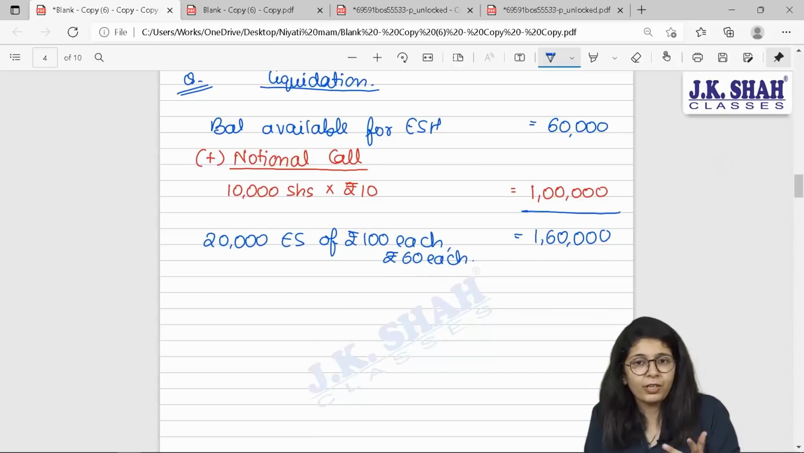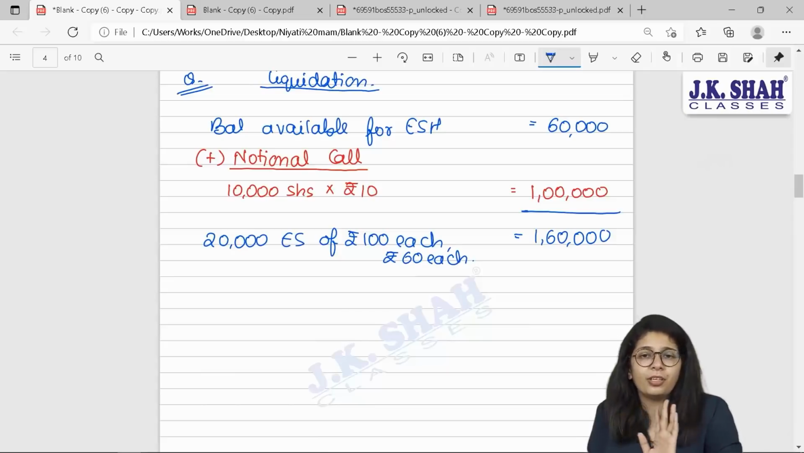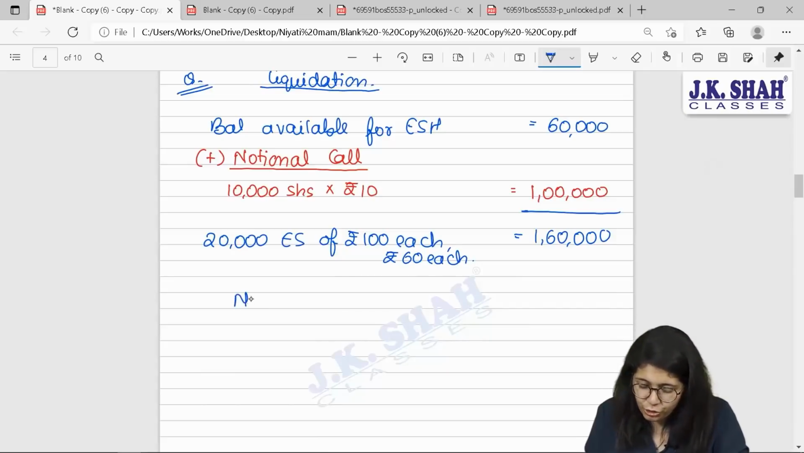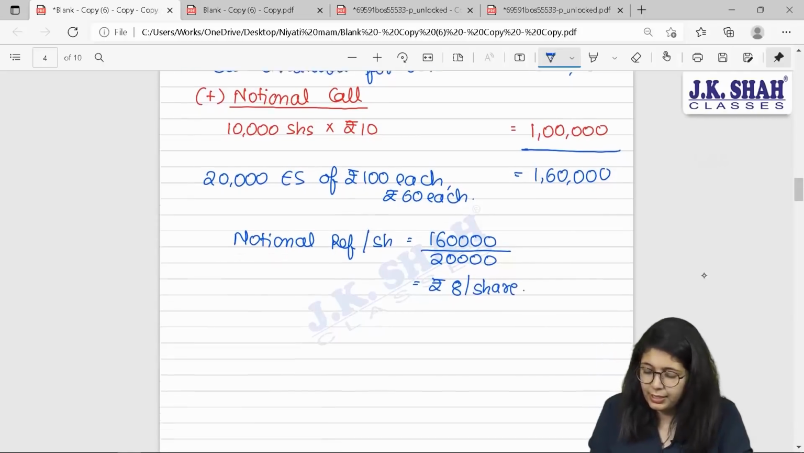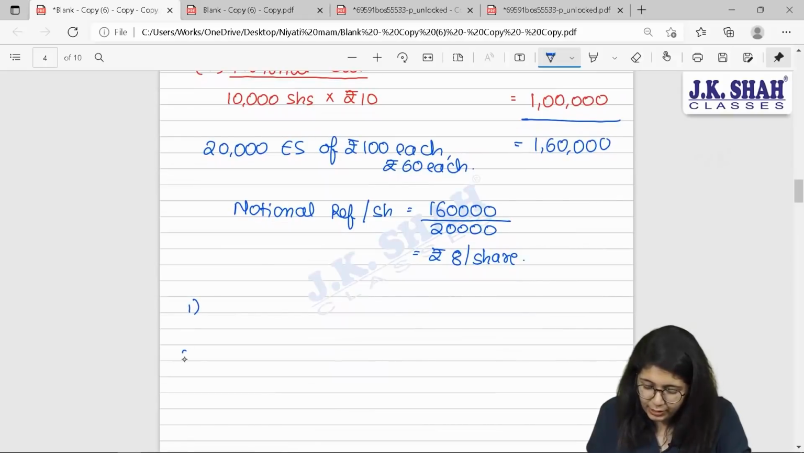Is this actual refund available? No, this is your notional refund available. So beta, what is your notional refund per share? Notional refund per share shall be 1,60,000 divided by 20,000, which will be rupees 8 per share. Correct. Now, I have 2 different class of shares.